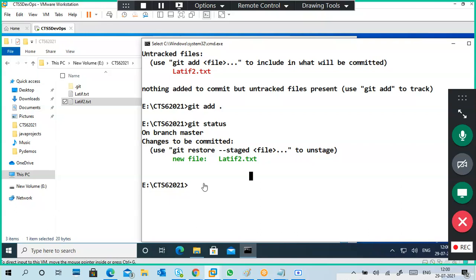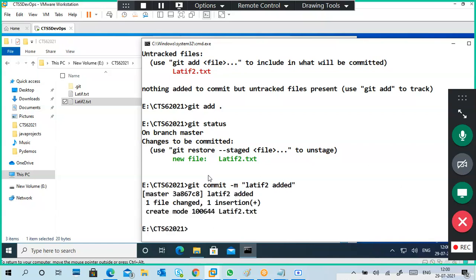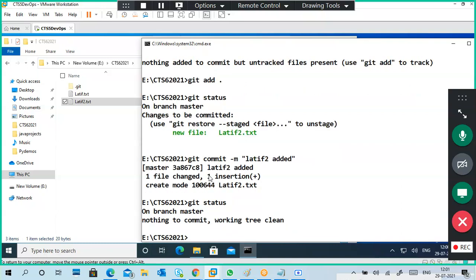The next one is git commit, right? So commit hyphen m my second commit, or you can give different names, added, or any name you can put. Now the commit is completed.